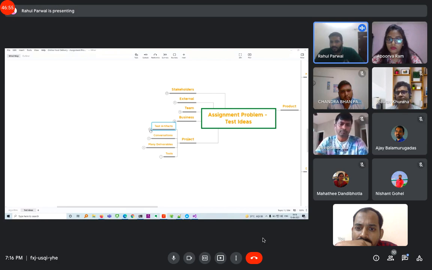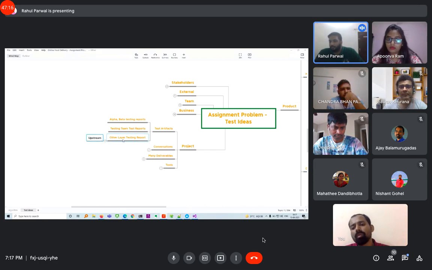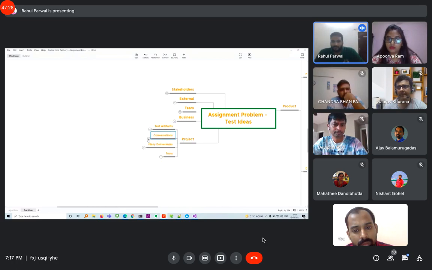So first is the test artifacts. So essentially some alpha beta testing reports, because whoever is developing will expect some reports and look into that for ideas to design our testing. Second is if there is a testing team and they have already tested it previously, so those reports are also helpful. And for example, if some upstream layer is using our algorithm to build an application, any testing reports, logs or issues that they have found are some good test artifacts that we would like to look at to design our test ideas. So that is first.